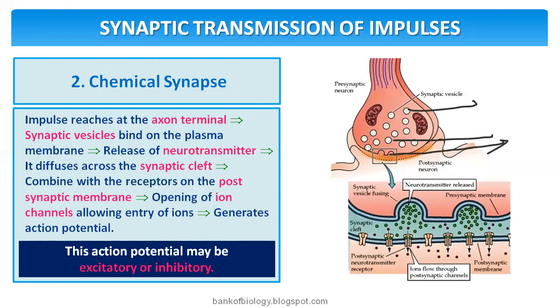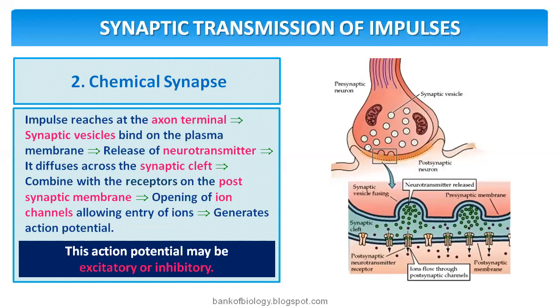Then release of neurotransmitter, which I'm showing with arrow marks here. It diffuses across the synaptic cleft and combines with the receptors on the postsynaptic membrane. Opening of ion channels allows the entry of ions and generates an action potential.